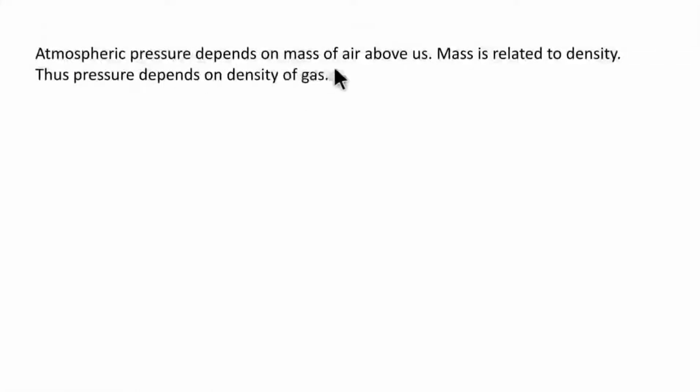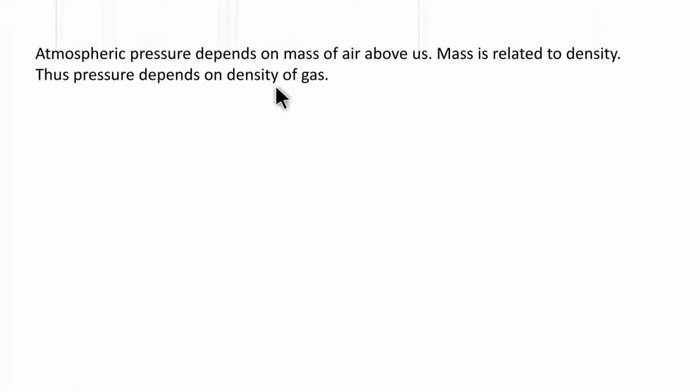And if the mass of air above us is less, then the atmospheric pressure will be less. Mass is related to density, because the more the mass, the more the density, and the less the mass, the less the density. So thus pressure also depends on density of gas. As mass is more, density is more, and the pressure is more.